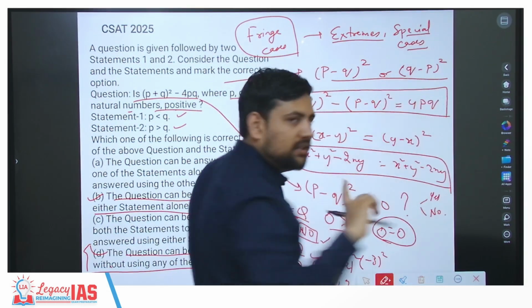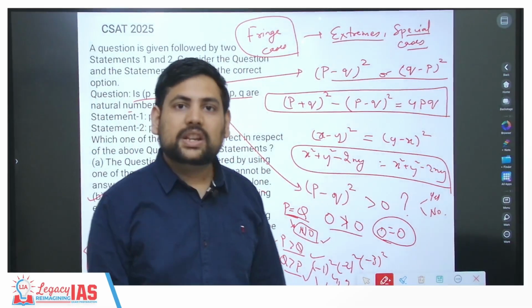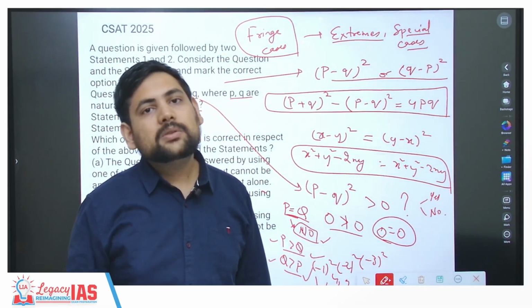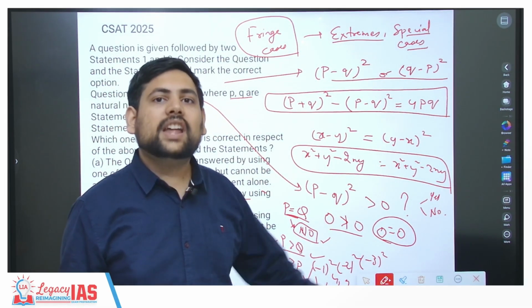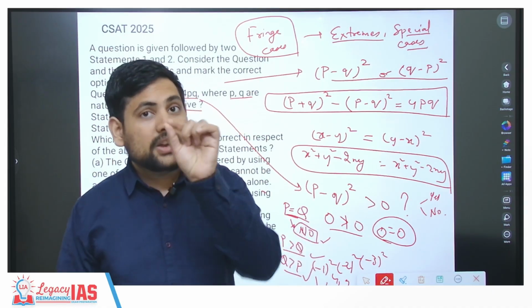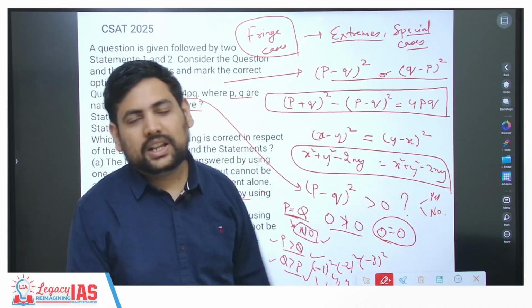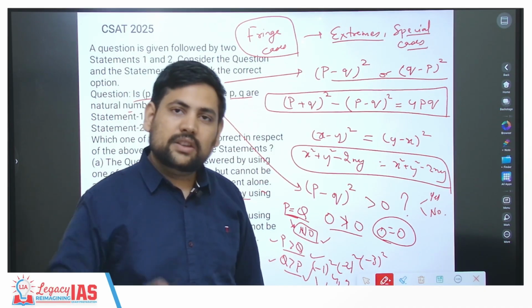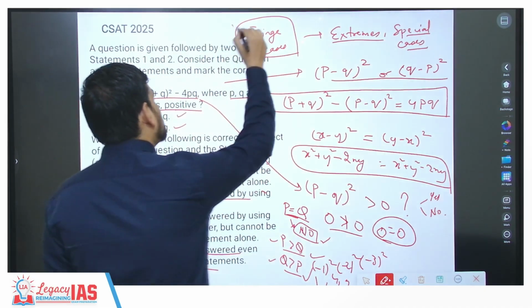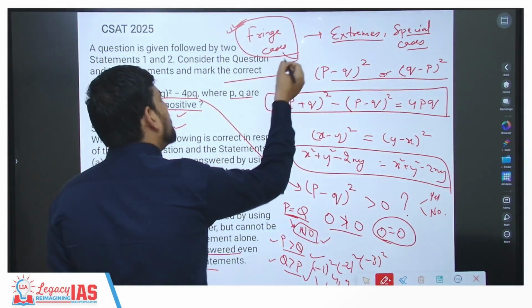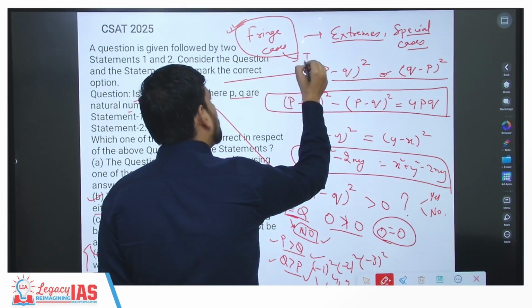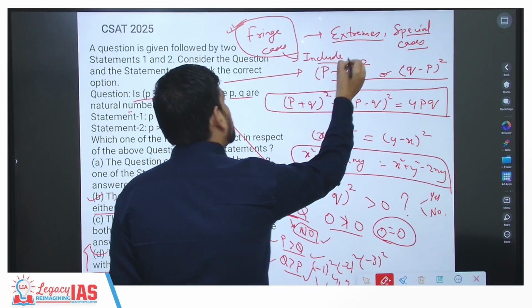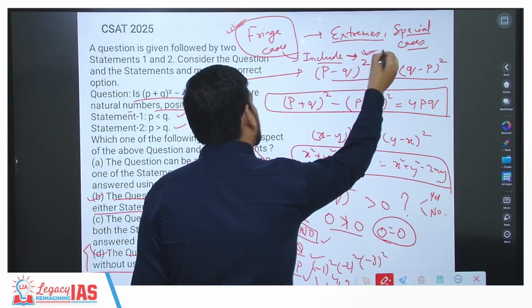For example, 1 is a very special case, 0 is a very special number. Correct? Prime numbers are very special. So either they lie on the special numbers, or they lie at some of the extremes. So always check that. If you get hold of these fringe cases, and whenever you are taking cases, you include them, then you will get to the right answer.